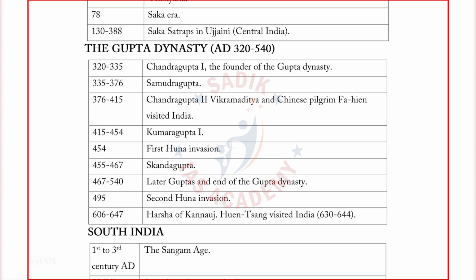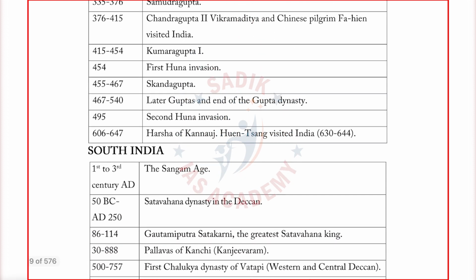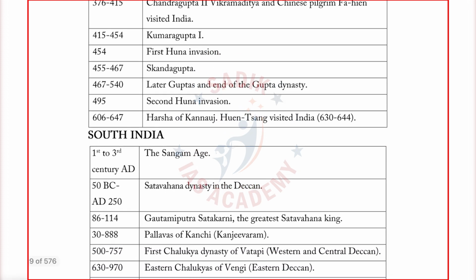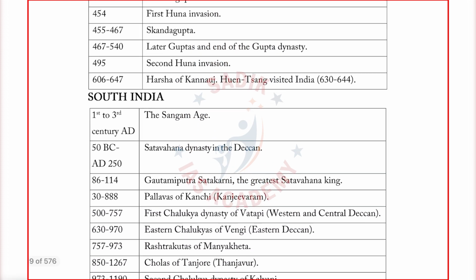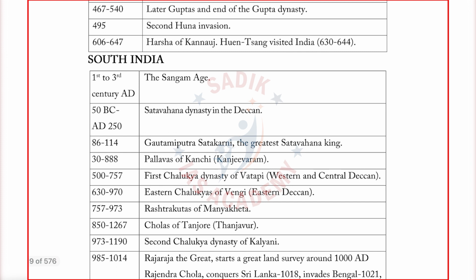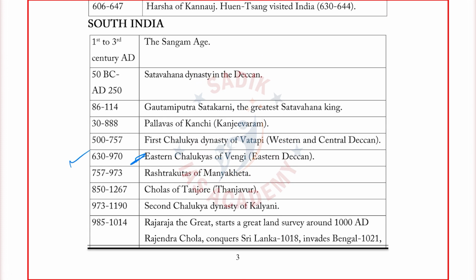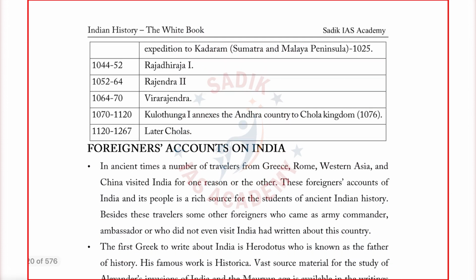Okay, the Gupta dynasties. I can tell you that a question was asked just 2 years back: who is the contemporary of Harsha? Like that the question has been asked. So you should know the contemporary dynasties also. So we have given the Eastern Chalukyas period, the Rashtrakutas period, the Cholas period. Again, the Chalukyas of Kalyani, another set of Chalukyas, and again the period is given. This will help you know that these Chalukyas are different from those Chalukyas, and there is a gap. After these Chalukyas, the Chalukyas of Vengi, then we have the Chalukyas of Kalyani. To differentiate like this, we have given the chronology. Okay, the chronology will give you an understanding.